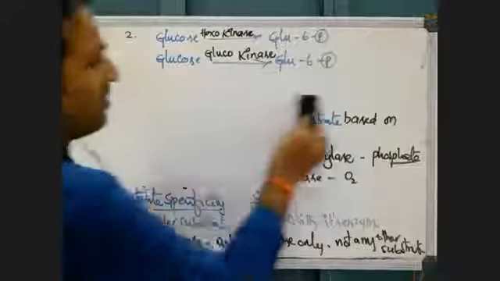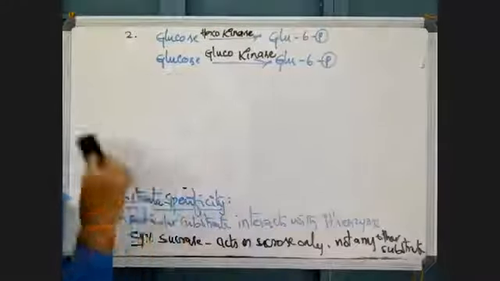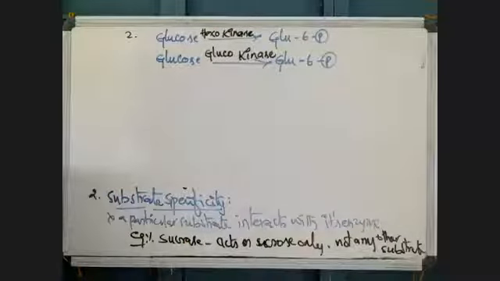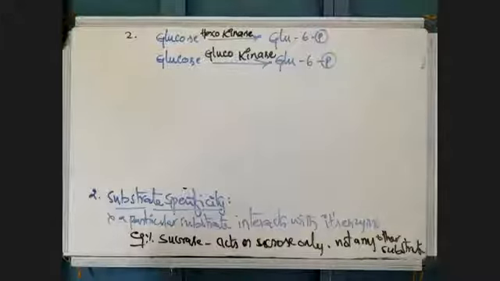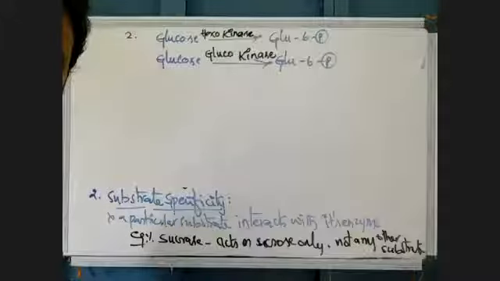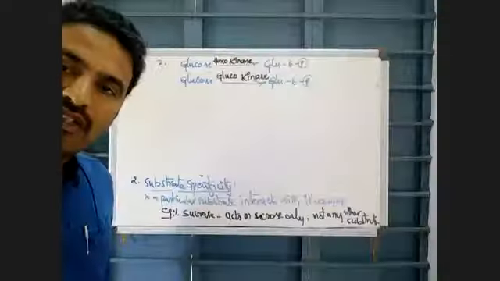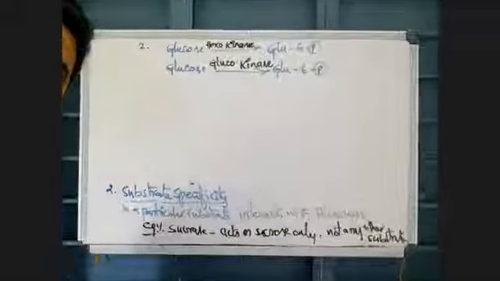The substrate is different. One more answer. Yes, very good answer. Both are converting glucose.